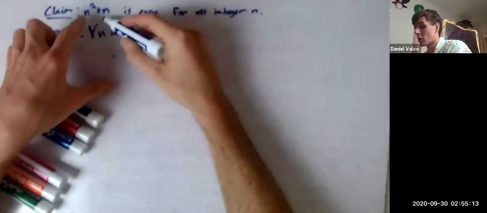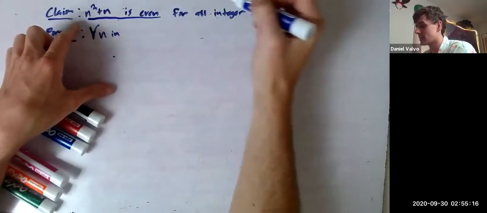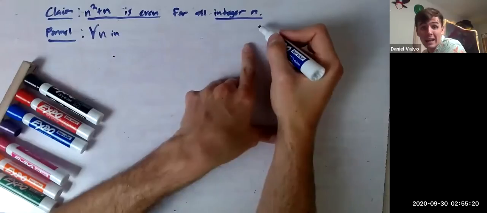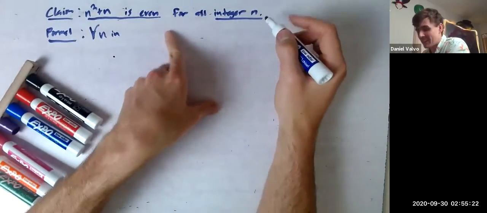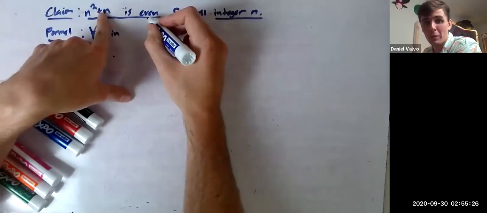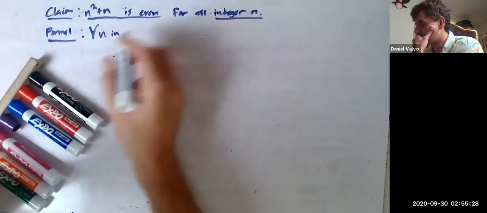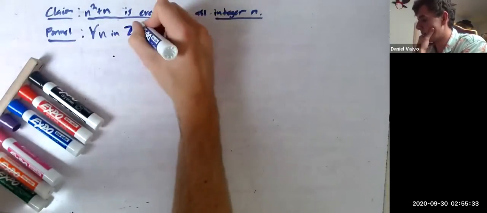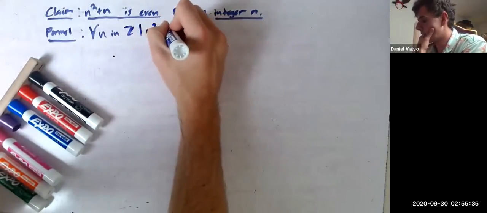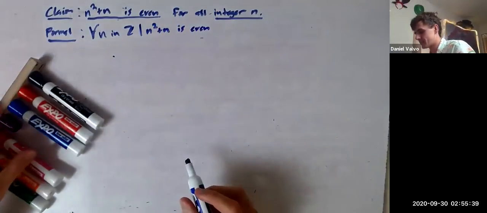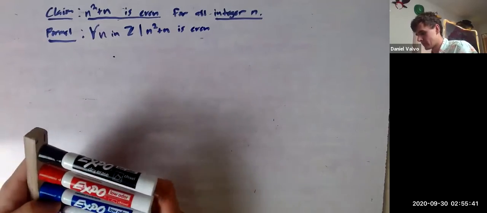So we're saying that n squared plus n is even for all integer n. So even or odd integers, this should work. Right? So even is describing what the result of n squared plus n will be, not what n is. So for all n in the integers, n squared plus n is even. It's formal.